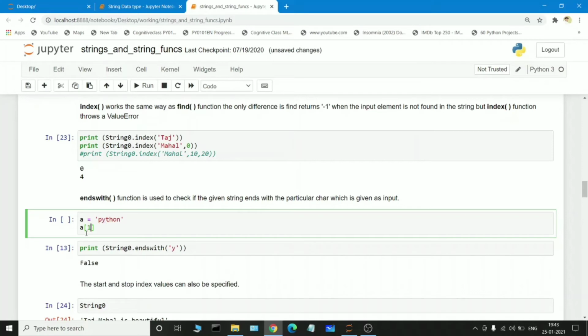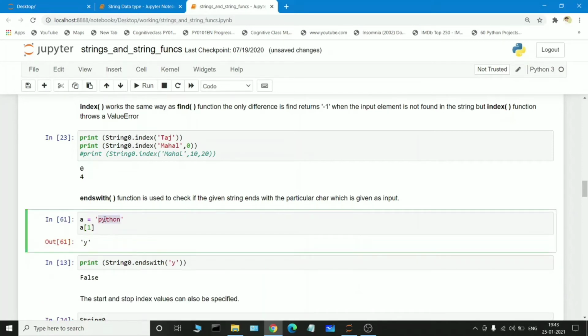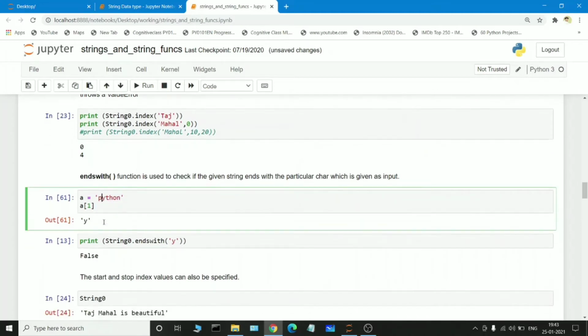So a of 1 executed successfully, because y is holding the index position 1.